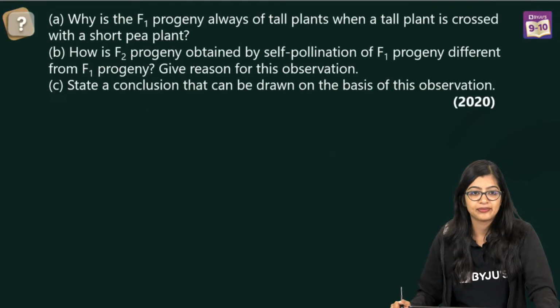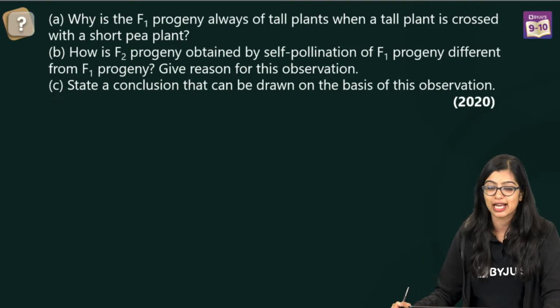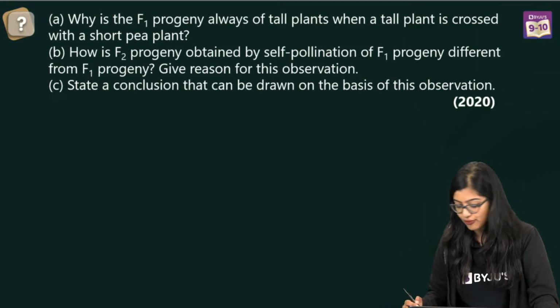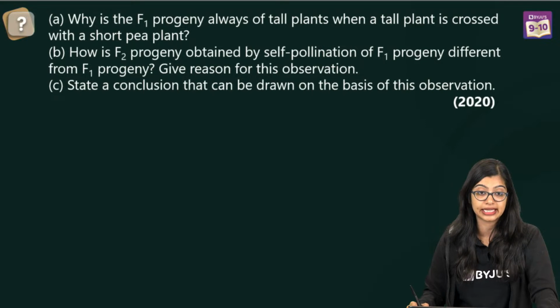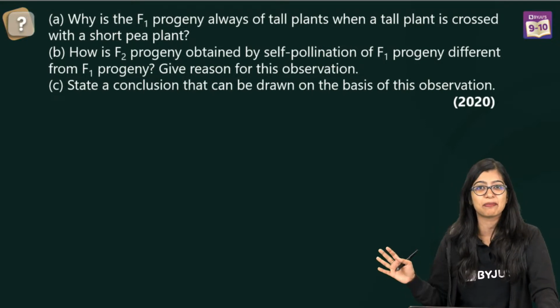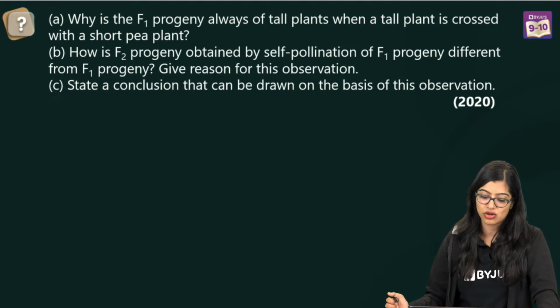Yes, all right. Ma'am, only 1 more minute is there. I might need 5 more minutes, okay? As much as I said that I would solve it faster. But okay guys, let's move on to the next set of questions. So this is question number 13 and 3 more questions, right? So question number 13, again, easy peasy. I don't think I need to spend too much time. Why is F1 progeny always of tall plants?